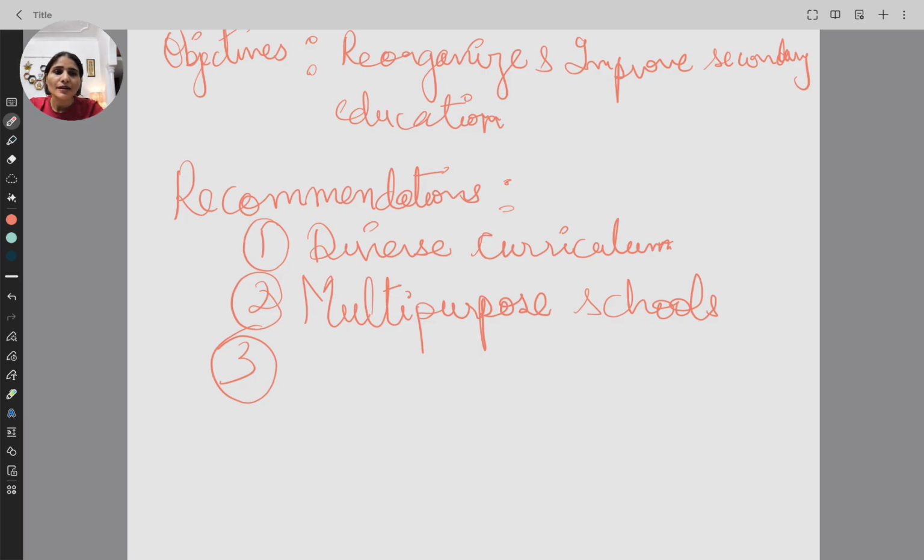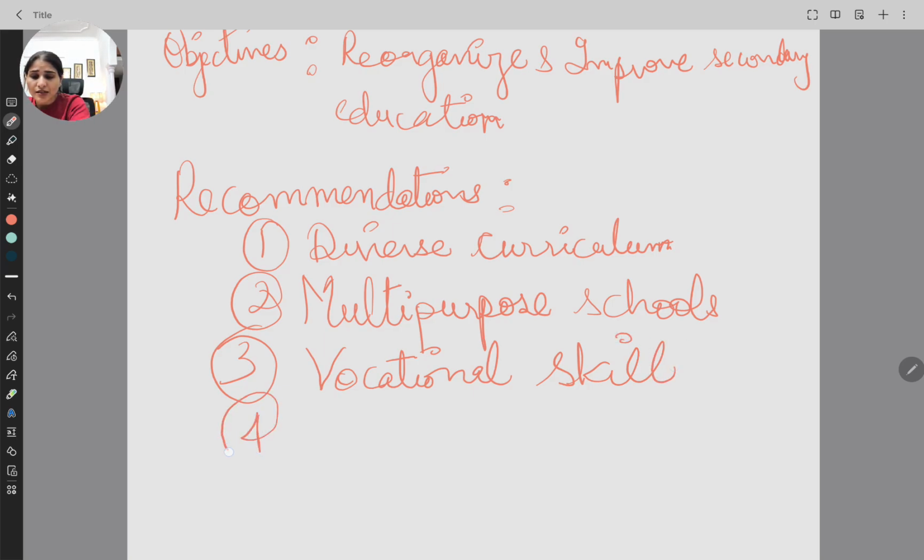So there should be multi-purpose schools. Along with that, it also talked about vocational education. It says education should be such that it builds the skills of the student and makes the student job ready. So it also talked about the enhancement of vocational skills amongst the students.